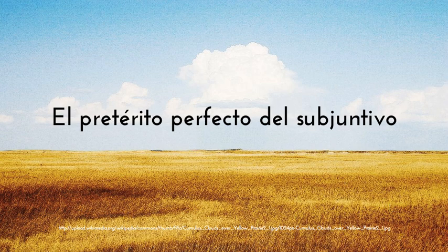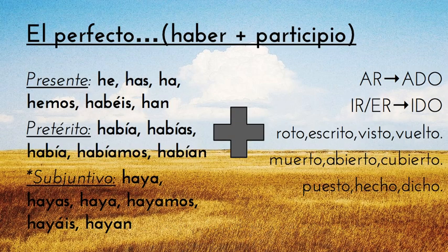Now, we know that el perfecto always follows the same pattern, to have done something. So we have haber plus participio, haber plus participio. It's always in that format, right? We talked about the presente del perfecto: has, ha, hemos, habéis, han.